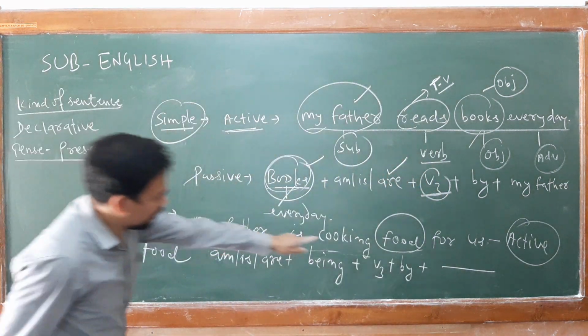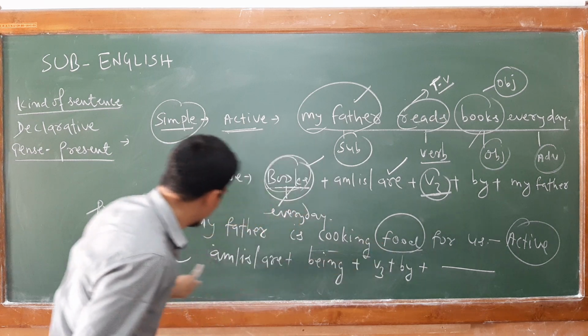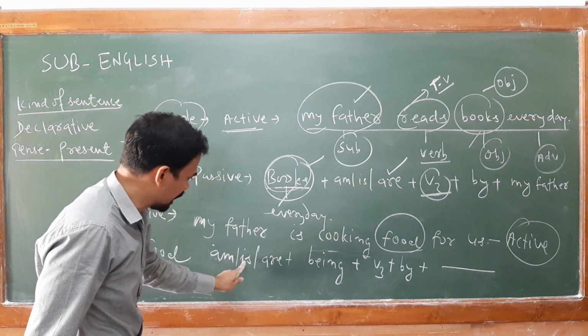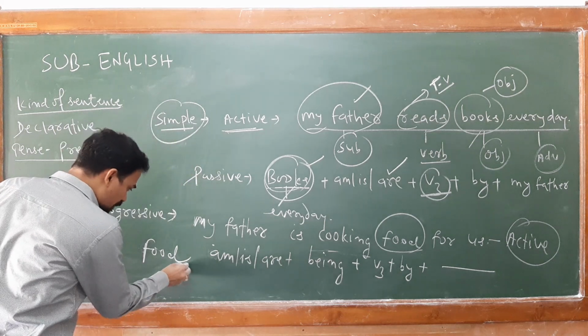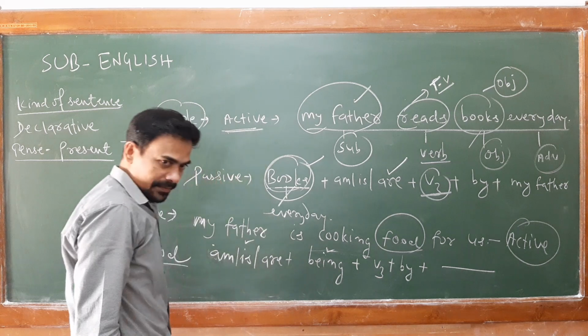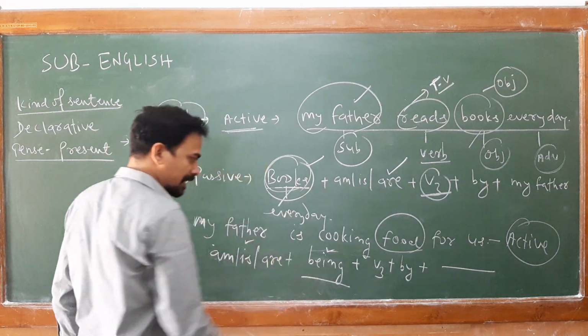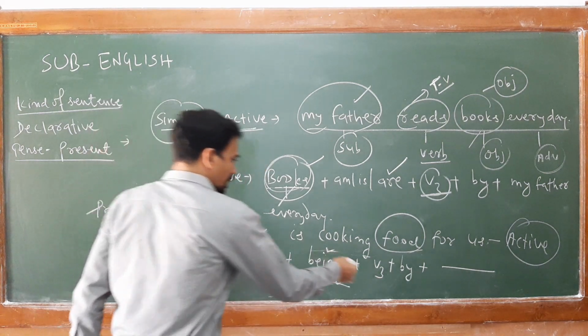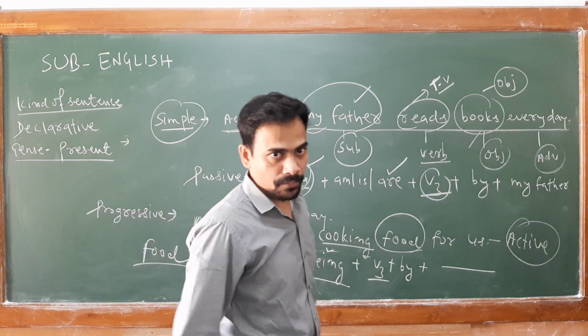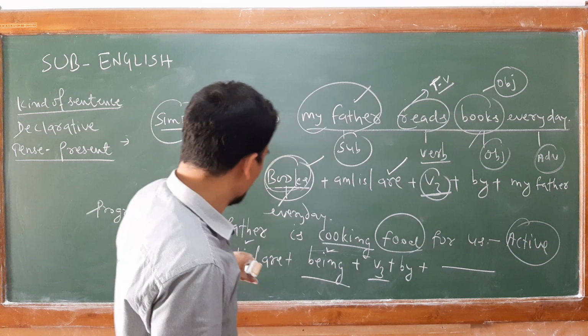Now you see, I have taken your object and put it in subject form: food. As for this, we have to select either am, is or are. So food is being. This is the extra form of be. With be of cook, cooked.